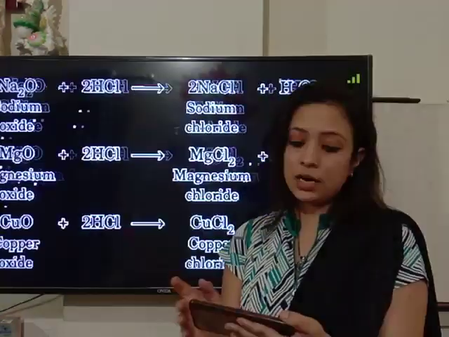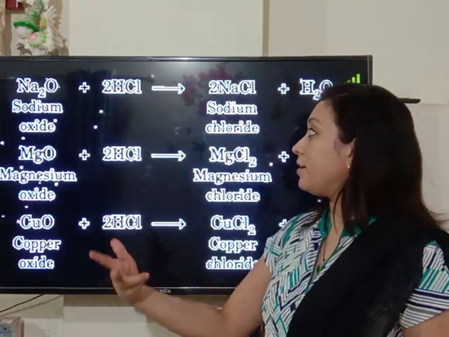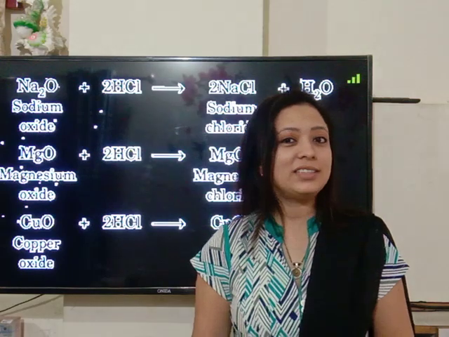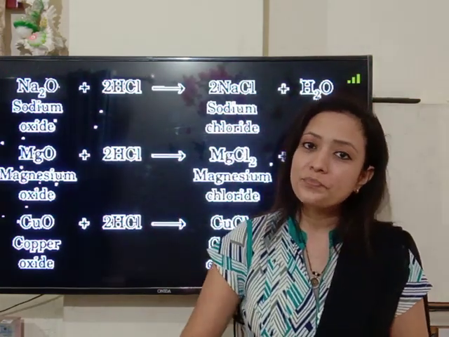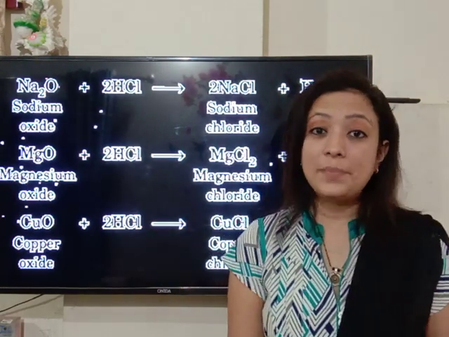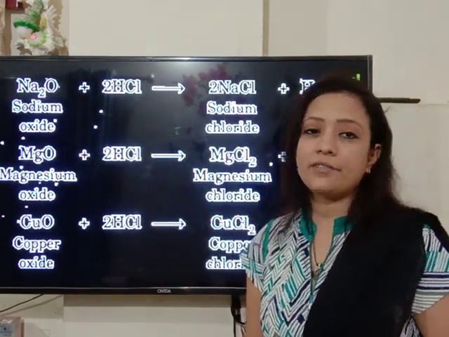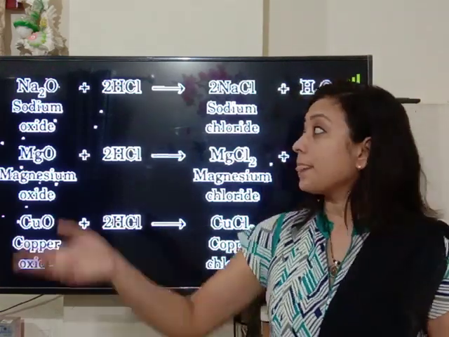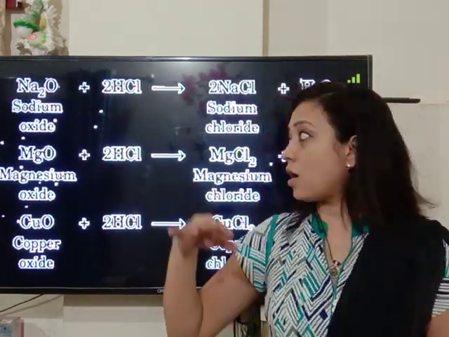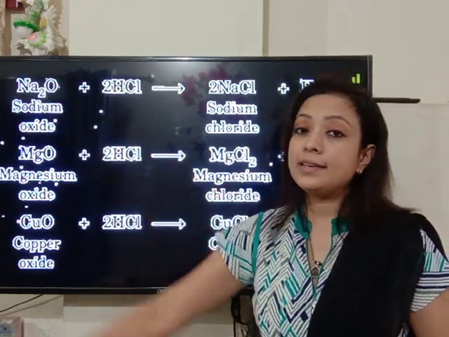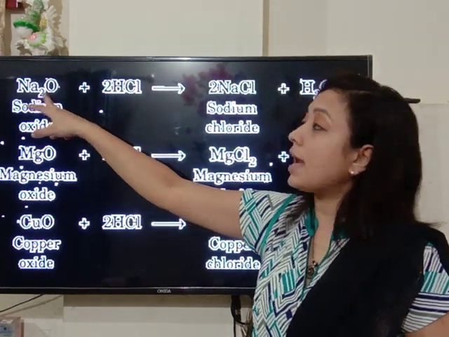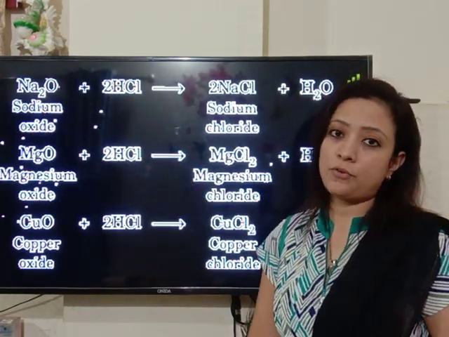Now we are going to learn the third reaction. The first reaction we have learned is the reaction of acid with metal. Second, we have learned the reaction of acid with metal hydroxide, that is bases. And the third reaction that we are going to learn is the reaction between acid and metal oxide. In this case, the metal is not alone; it is in a combined form with oxygen. So, metal oxide with acid. Let us see what will form.